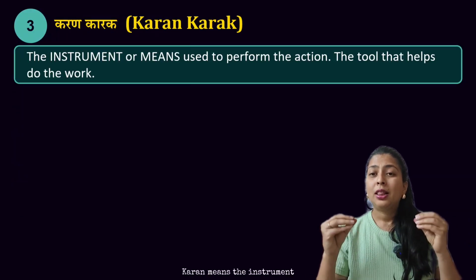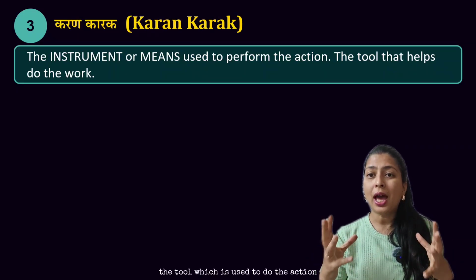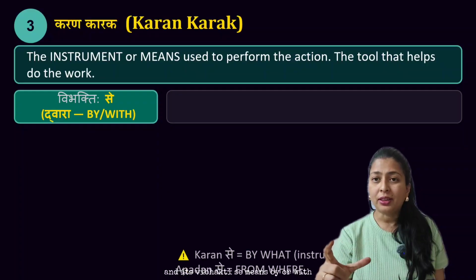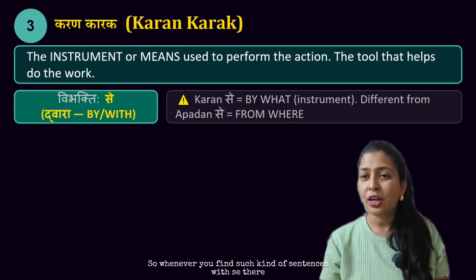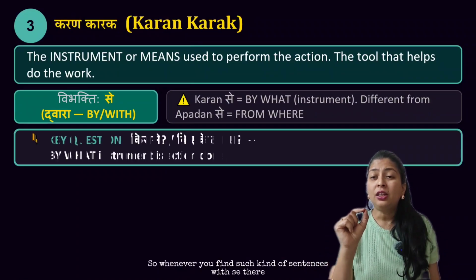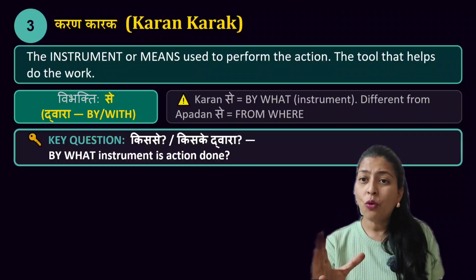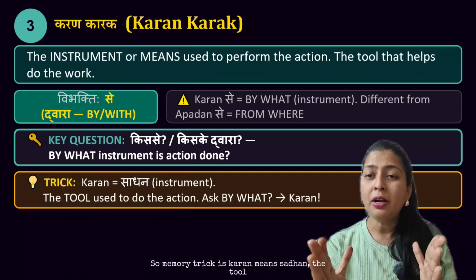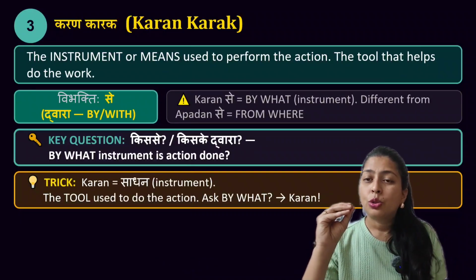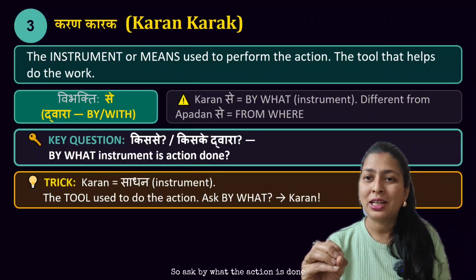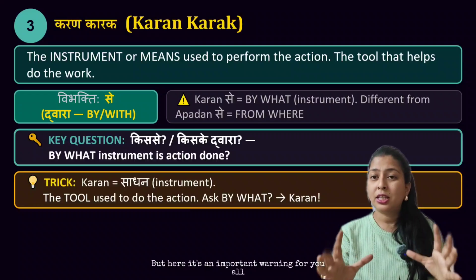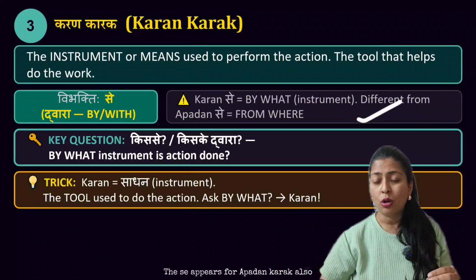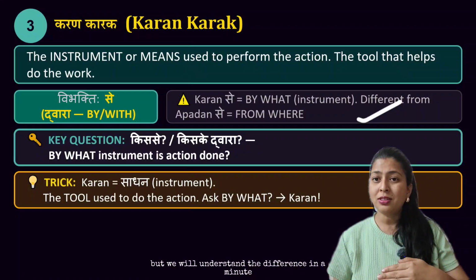Number 3 is karan karak. Karan means the instrument, the tool which is used to do the action, and its vibhakti se means by or with. So whenever you find such kind of sentences with se, there the key question you will ask is by what instrument the action is done. So memory trick is Karan means sadhan, the tool. So ask by what the action is done. But here is an important warning for you all. The se appears for apadan karak also, but we will understand the difference in a minute.